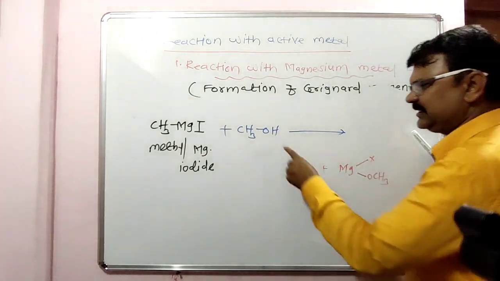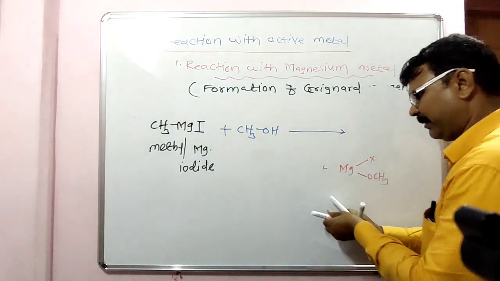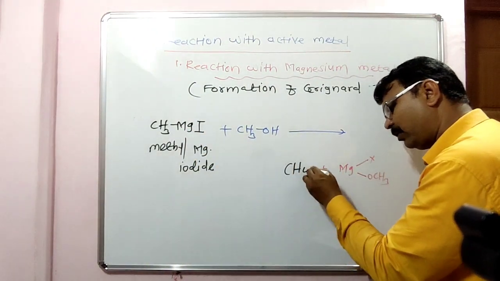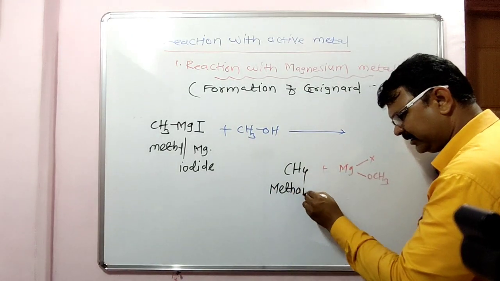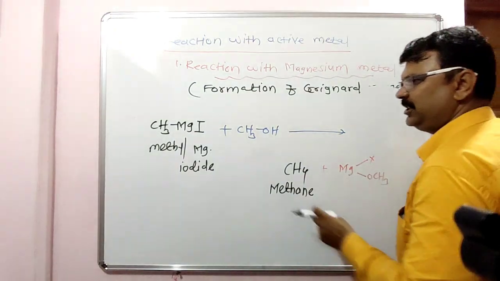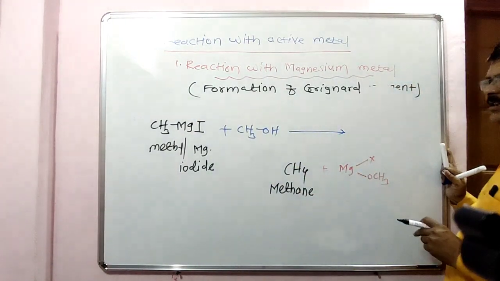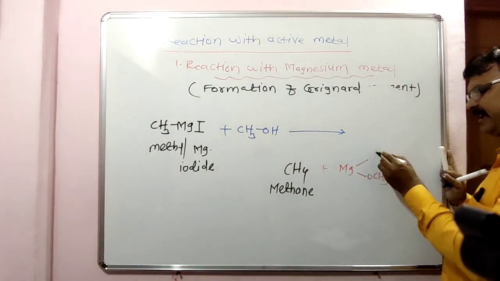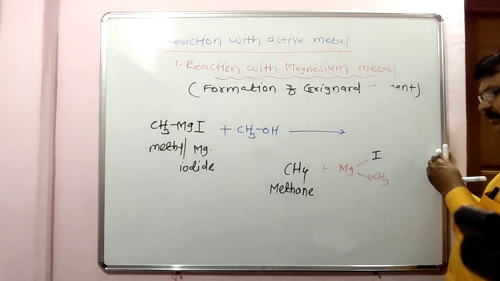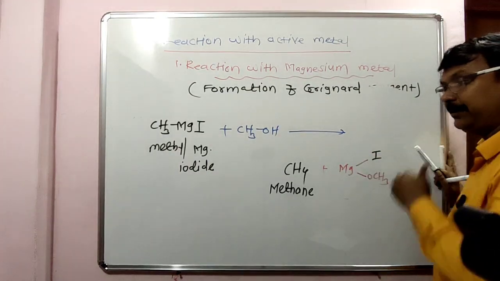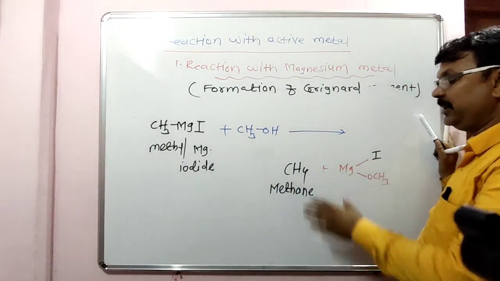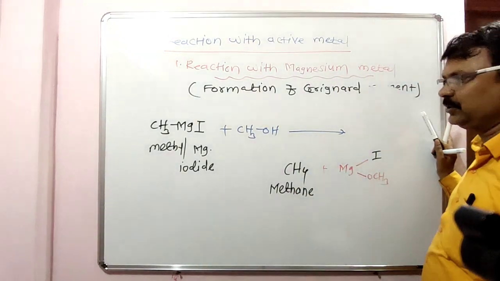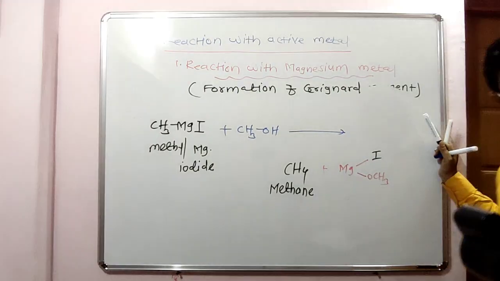The H and CH3 give CH4. What is this? This is methane. Mg, I, and OCH3 form a complex compound. Repeat, when methyl magnesium iodide is reacted with methyl alcohol, it gives methane.